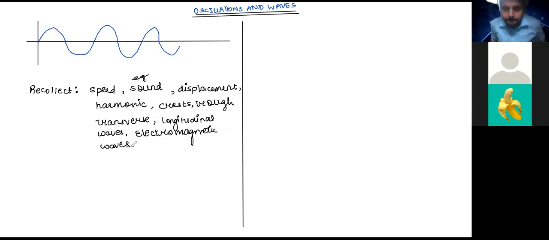So the distance between two crests gives us the wavelength lambda. Absolutely. So distance between two crests, that is, if this is your wave and here you have two crests, then the distance between them is lambda.